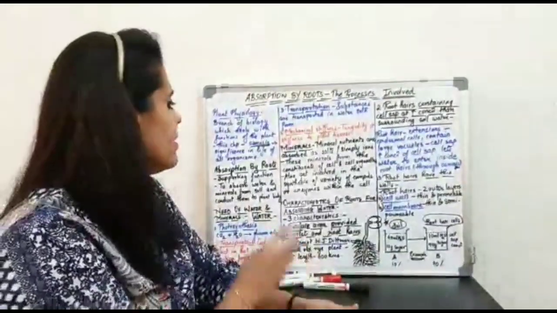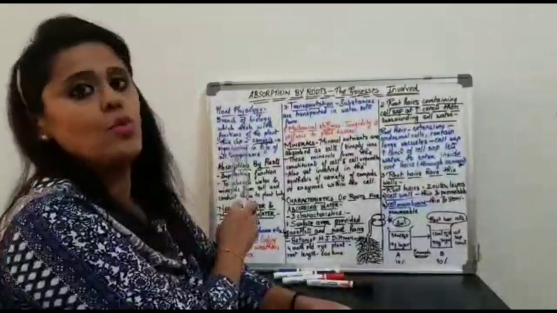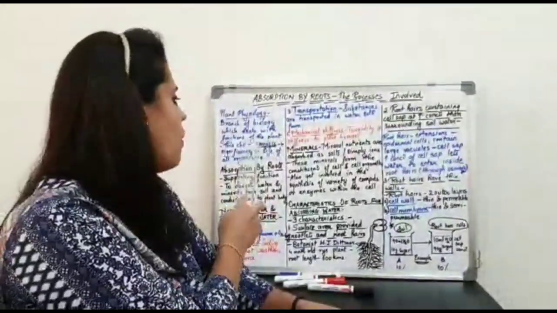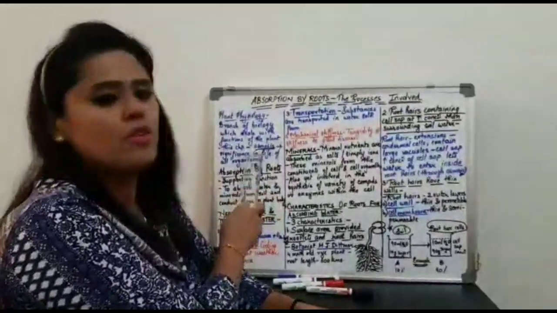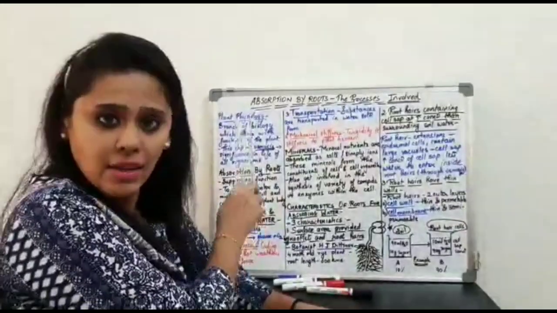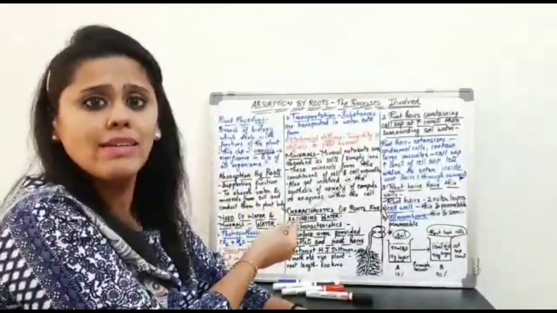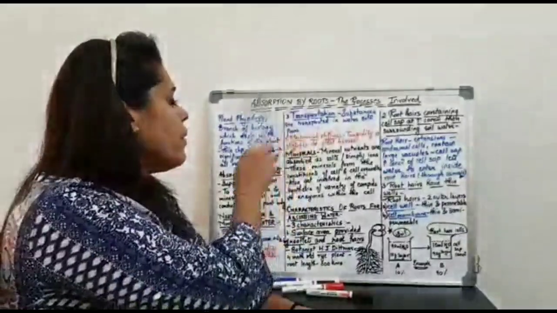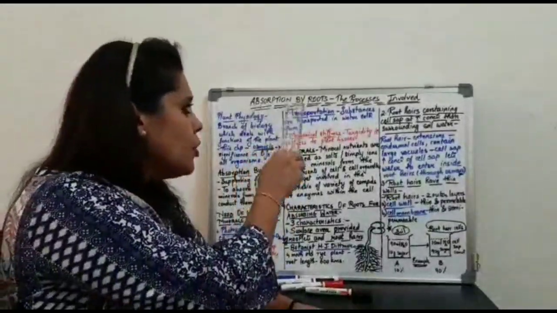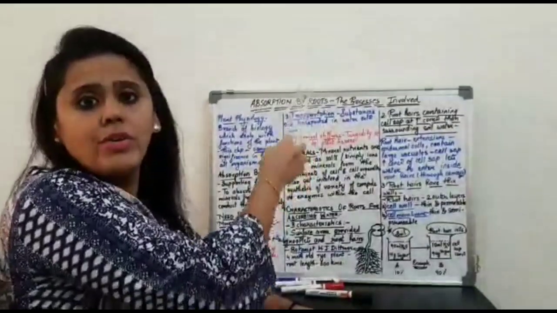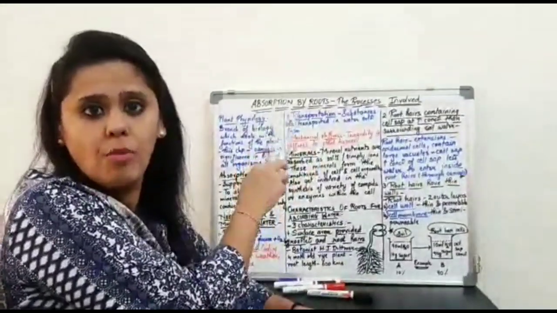Since this chapter is going to explain the basics of osmosis, on the basis of this definition you are going to understand how the roots of the plant undergo the process of absorption.